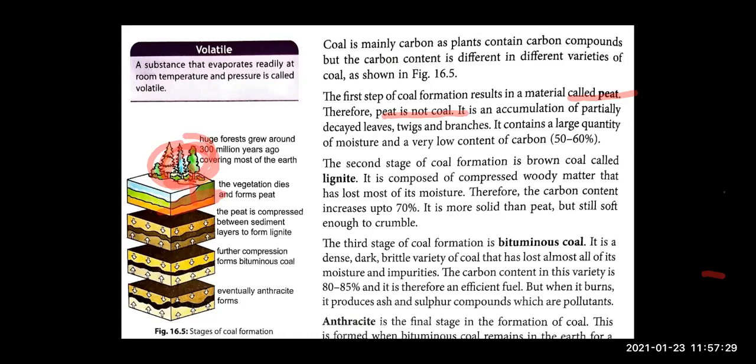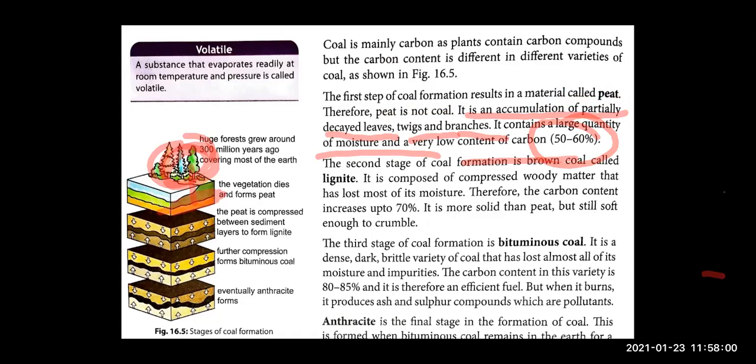So, first is peat. That is what? It is accumulation, collection of partially decayed, decayed means गले हुए leaves, twigs and branches. So उसमें क्या होगा ज़्यादा? It will have more water, moisture and very less carbon. That is about 50 to 60% of carbon. So this is the first step of coal formation. I hope first step is clear. Right?